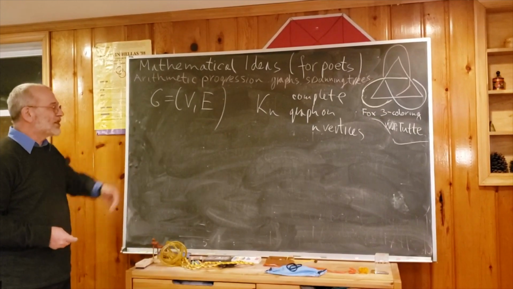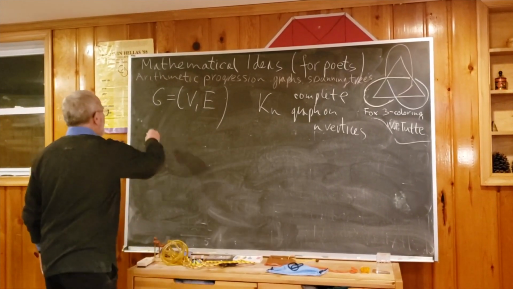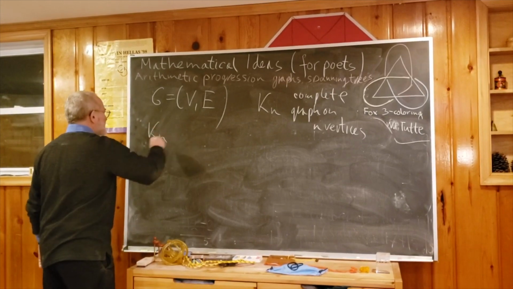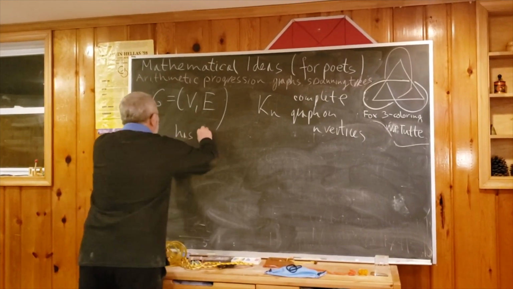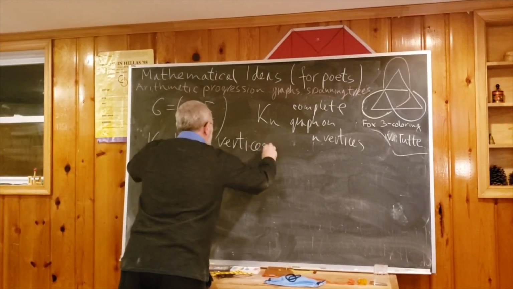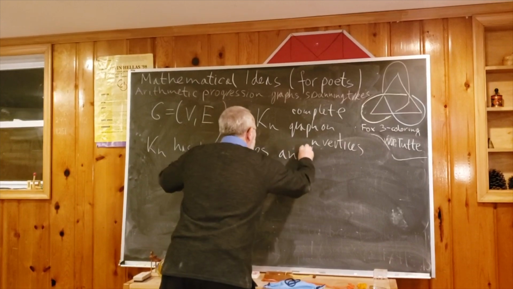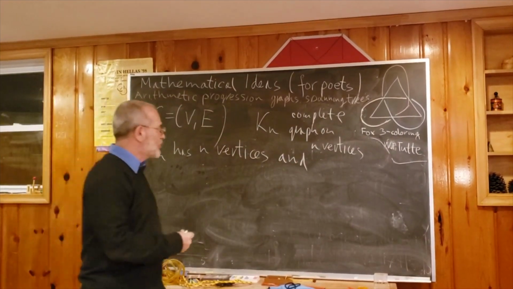But let's first make a definition. The word complete is not precise. So what is a complete graph of n vertices? Of course, Kn has n vertices, and every pair of vertices is connected by exactly one edge.